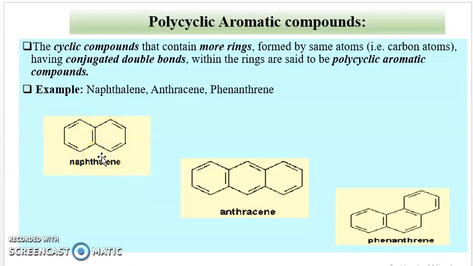Naphthalene is a bicyclic compound. It contains two rings. Anthracene and phenanthrene are tricyclic compounds. They contain three rings. Naphthalene, phenanthrene, and anthracene contain conjugated double bonds, and they are formed by carbon atoms. They are ring compounds. Therefore, they are polycyclic aromatic compounds.